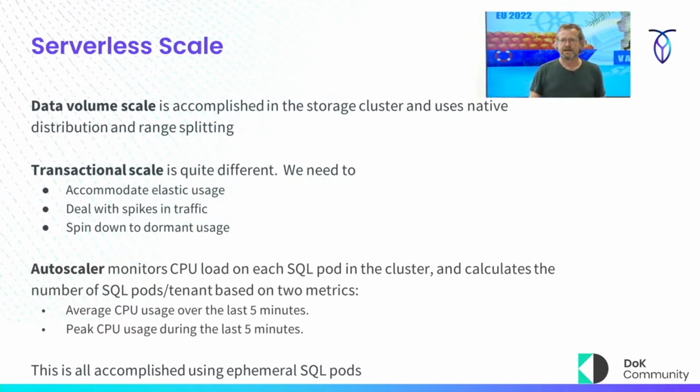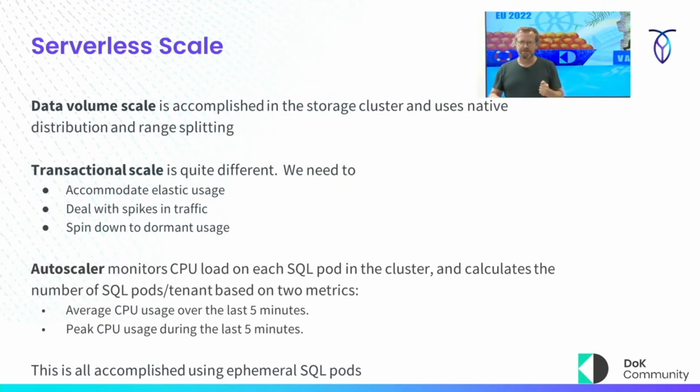It's really at the transactional layer that this elastic scale thing gets really, really interesting, right? So how do we deal with spikes in traffic? And more importantly, can I spin things down to 0? Because remember, we were talking about this. We don't want to pay for things we aren't using, right? And so how can I take pods and scale them down to 0 so that I'm not being charged for that compute, right? And I could take that pod out of the cluster. And this is just a simple SQL pod.